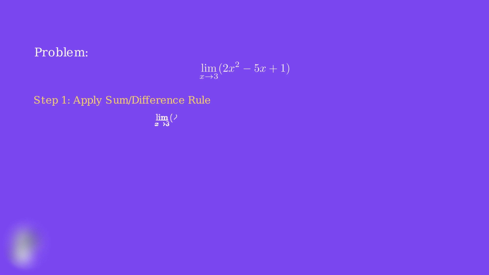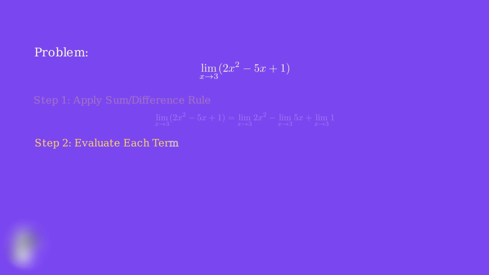First, we apply the sum and difference rule for limits. This rule allows us to split a polynomial into separate limits for each term. So our limit becomes the limit of 2x squared minus the limit of 5x plus the limit of 1. Now we'll evaluate each of these 3 limits separately using the product rule and identity rule.